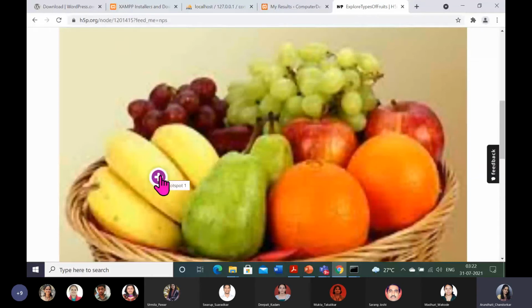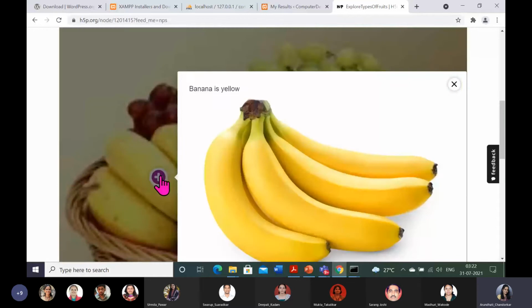Now as a student, when I click this hotspot, I will see it like this. So it's interactive. So here the video facility is also there. Video clip also you can give. So I think only one fruit is okay. The rest of the things you can explore.